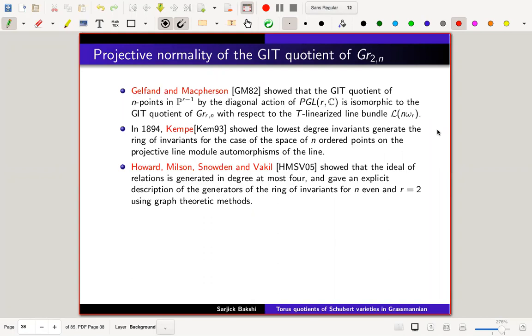And they also say that it was surprisingly not known for a long time in which degree the relations are generated. Even for higher rank Grassmannians, where the generators lie is also not known. It's only known for 2, and by duality you can go to n minus 2, and those kinds of things. But in general we have no idea. The combinatorics is too complicated.